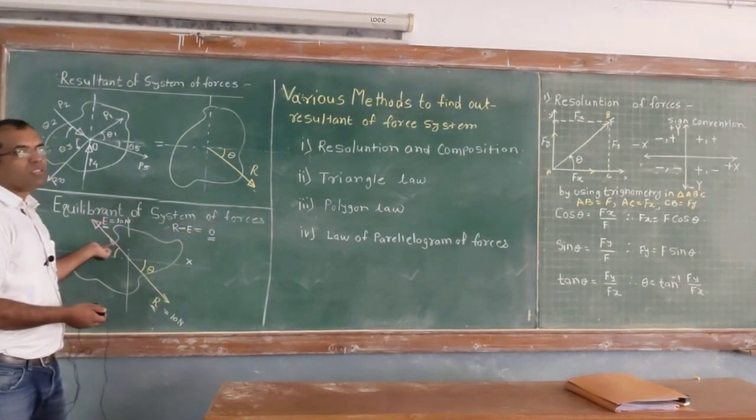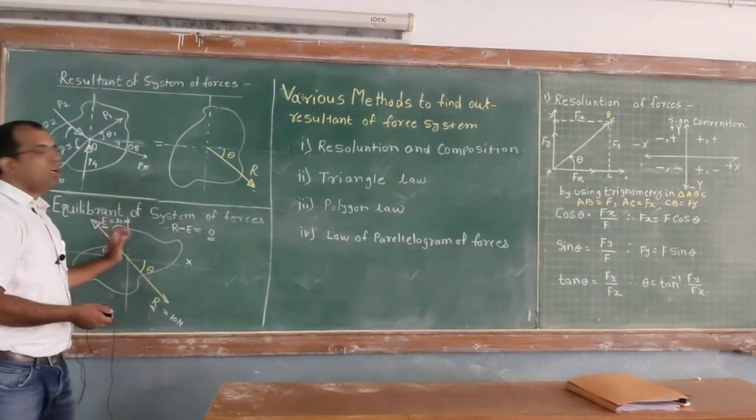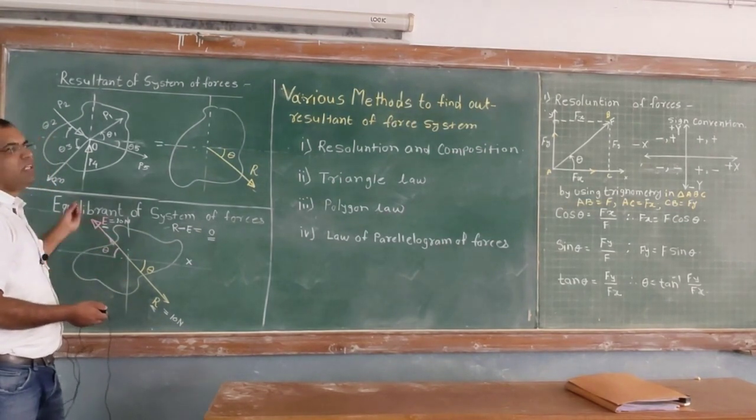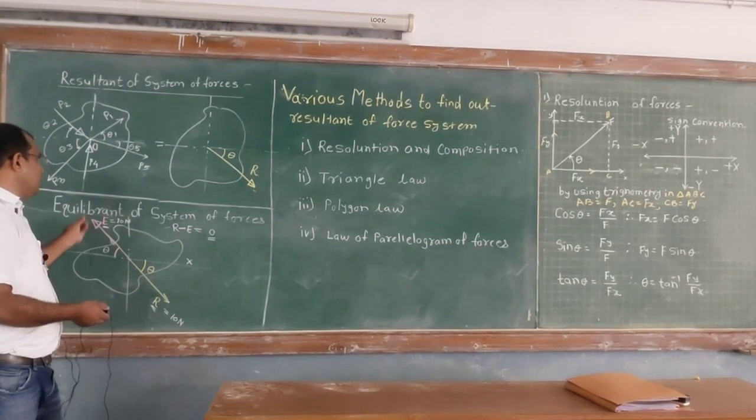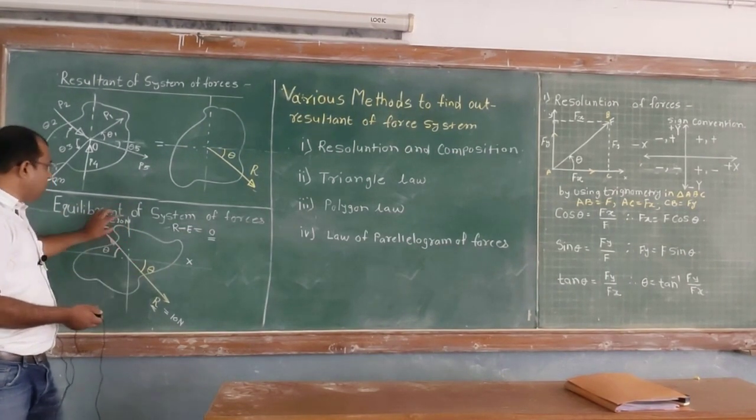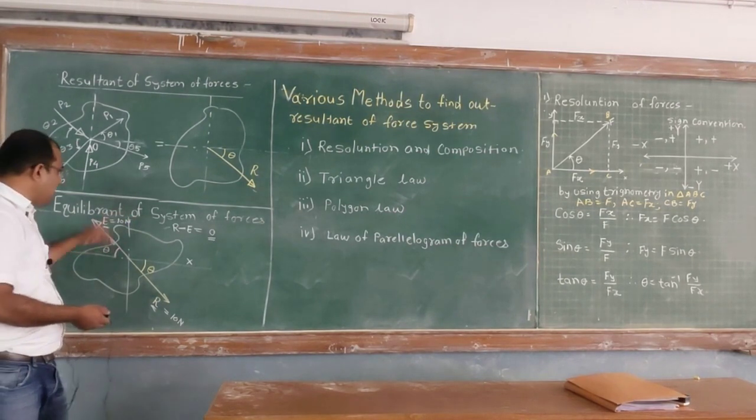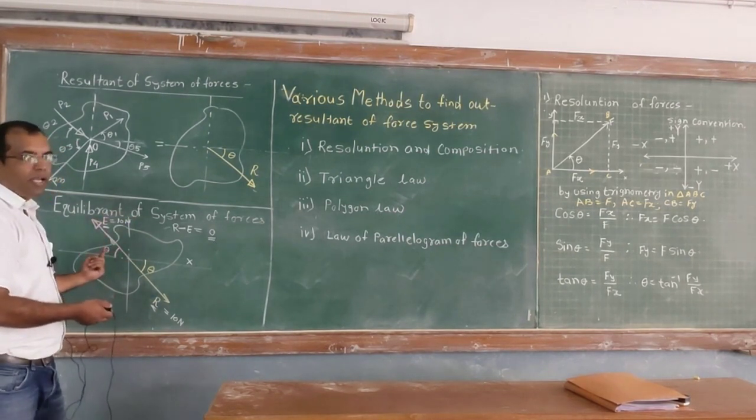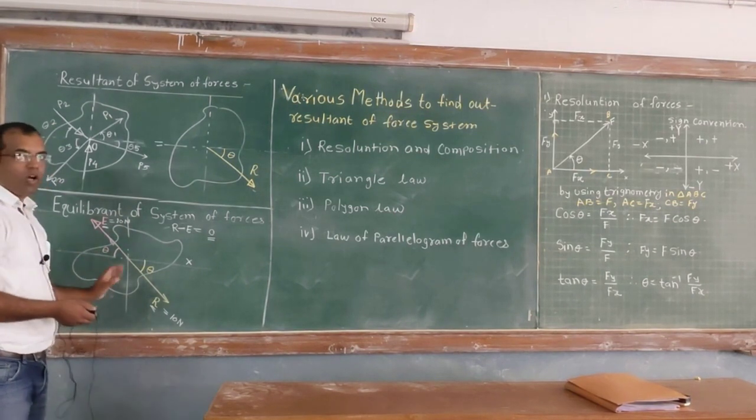What is equivalent force now? A force of the same magnitude but in exactly the opposite direction to the resultant force. That is known as an equivalent force. So do you understand? An equivalent force has the same magnitude but its direction is exactly opposite to that of the R. Okay, I think all of you understand this.